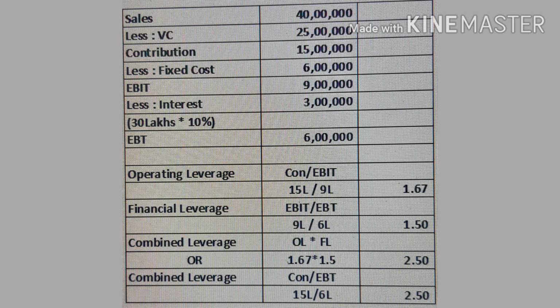So the operating leverage can be calculated using the formula contribution divided by EBIT, that is 15 lakhs divided by 9 lakhs, that is 1.667, and the financial leverage, EBIT divided by EBT, that is 9 lakhs divided by 6 lakhs, that is 1.5. Combined leverage can be found out either by multiplying the operating leverage and the financial leverage, or using the formula contribution divided by EBT, and the answer is 2.5. Equity capital of 45 lakhs is given in the problem, but it is of no use. Maybe it is given to confuse you.